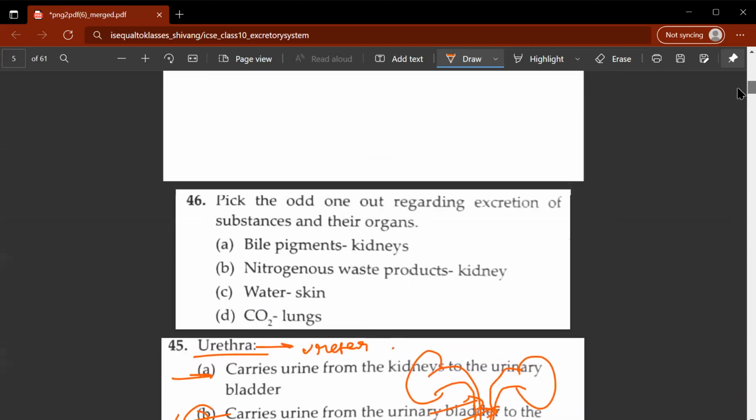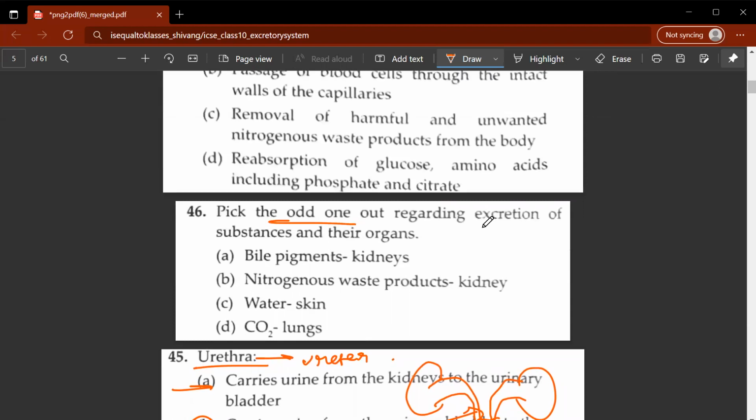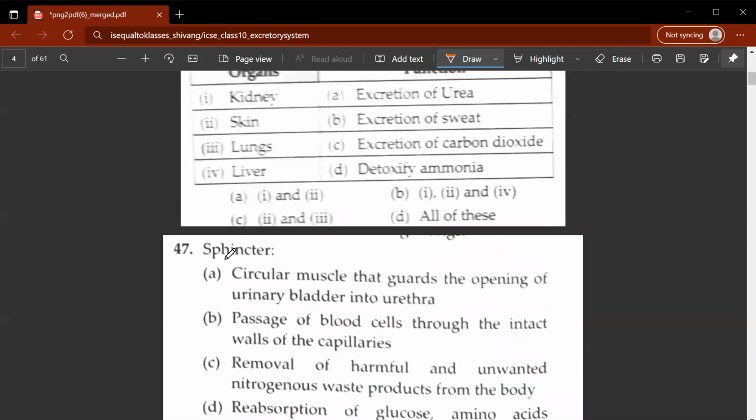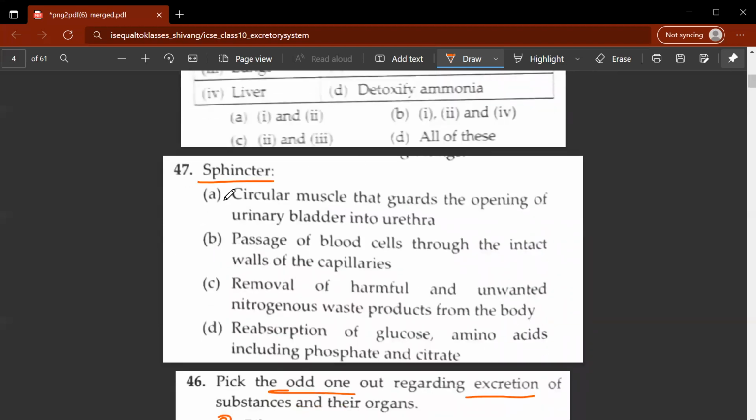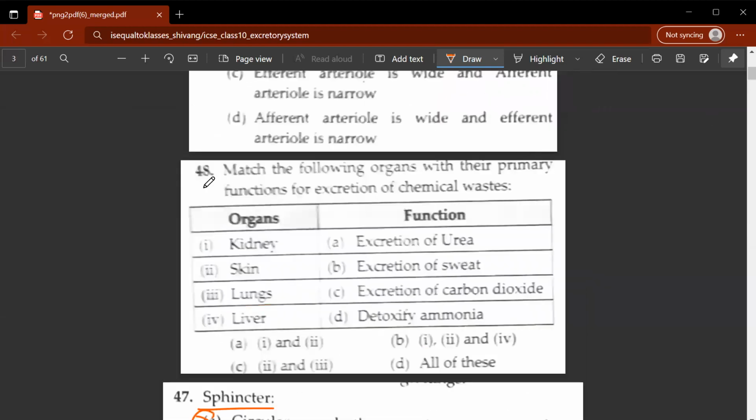Let's move on to the 46th question. Pick the odd one out regarding excretion of substances and their organs. So what do you think is the correct option? Bile pigments and kidneys. Okay, let's move on. 47th, sphincter. Now what is a sphincter? The correct option would be A. It is a circular muscle that guards the opening of the urinary bladder into the urethra. Let's move on.